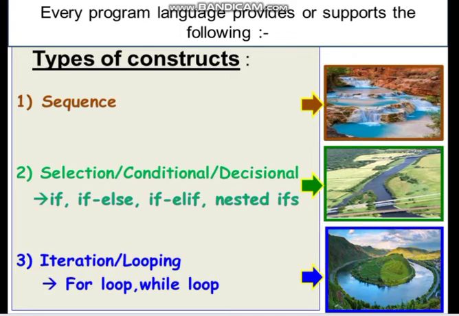Or if I say that you move in this path in loop until you meet your friend, it may happen that after 5 loops or maybe after 100 loops you will get your friend. So till you meet your friend you will keep on moving. Maybe at the 14th loop you will meet your friend and then you will stop moving.